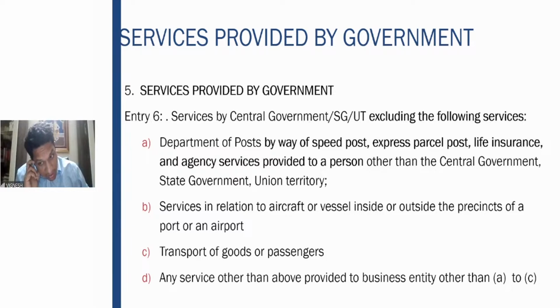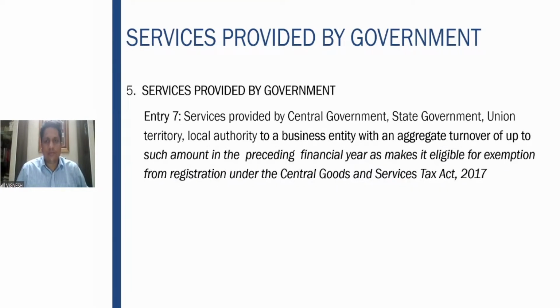Then any service other than the above provided to a business entity, other than A to C. So other services apart from these three, if you are providing them to a profitable business entity, are chargeable to tax. I hope it is clear: all services provided to anyone other than a business entity are exempt, and apart from that, these three are the other exclusions which are otherwise chargeable to tax.